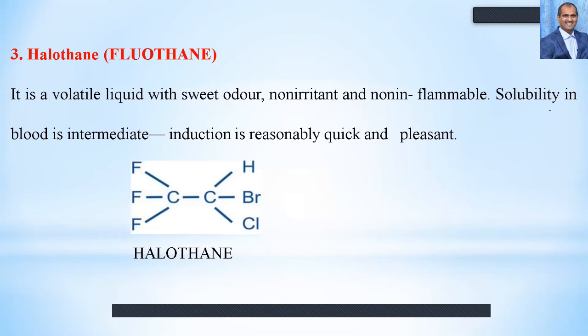The third agent is halothane, also known as fluothane. It is a volatile liquid with a sweet odor, non-irritant, non-inflammable. Solubility in blood is intermediate. Induction is reasonably quick and pleasant. Halothane is a fluorinated anesthetic agent, because there are three fluoride moieties, a bromide moiety, hydrogen and chloride in the structure. You can see the structure relationship.